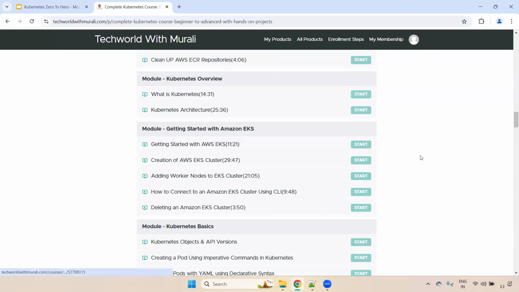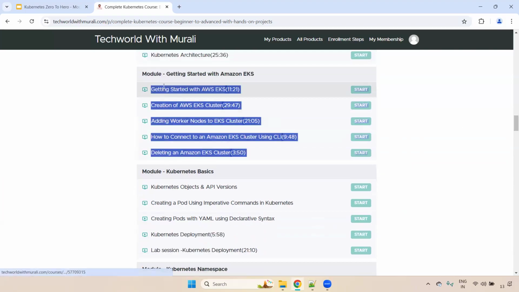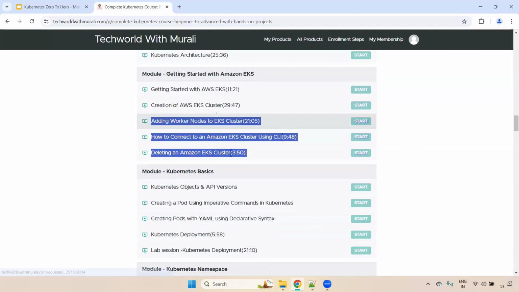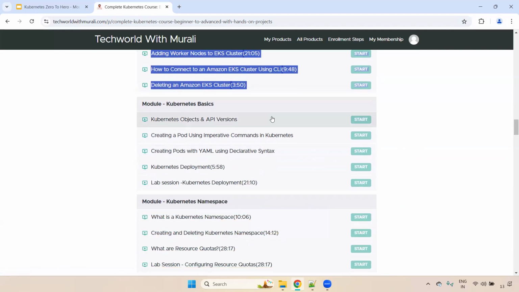We are creating the Kubernetes cluster, the EKS cluster, in AWS. Here we discussed what EKS is, how to create that EKS cluster, how to add the worker nodes, and how to connect to our EKS cluster using the AWS CLI. Everything. Once you've done this, you will get to know how to create, manage, and connect to our cluster. If something happens, how do we troubleshoot? You will get to know everything. Clear, super.